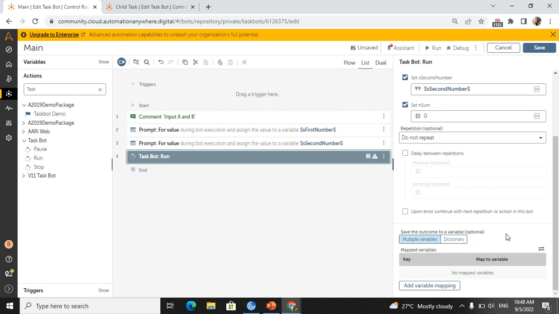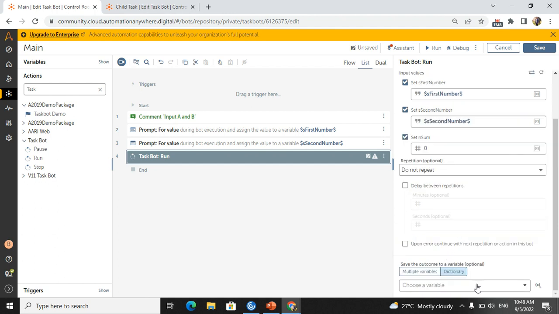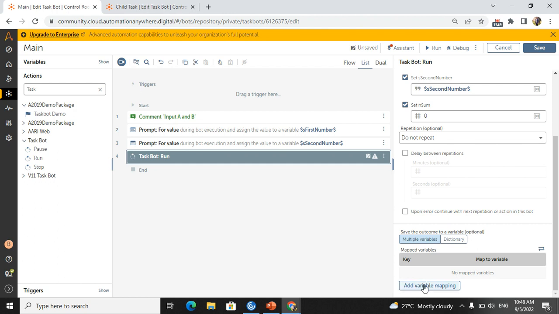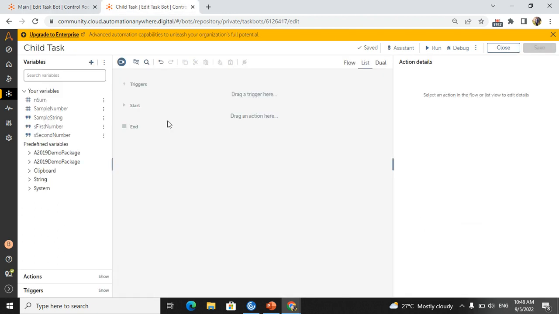And if you want a variable to come back here, you can use the save the outcome to the variable option. You can create a dictionary variable for that, or multiple variables. You can use anything. I will not use this one as of now. I will tell you at the end how we can use it. Now I'm just saving, and I will go back to the child.